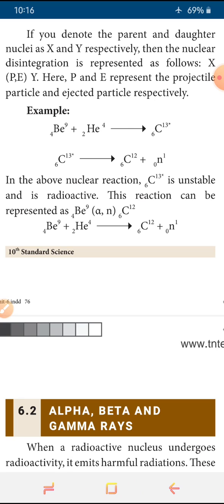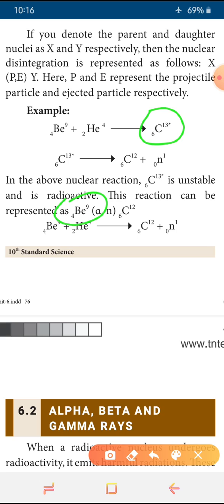In this nuclear reaction, the carbon 6C13 star shows it is unstable and radioactive, so radiation will be emitted here. This reaction can be represented as 4Be9, with alpha particles, and neutron emitted along with carbon 6C12.